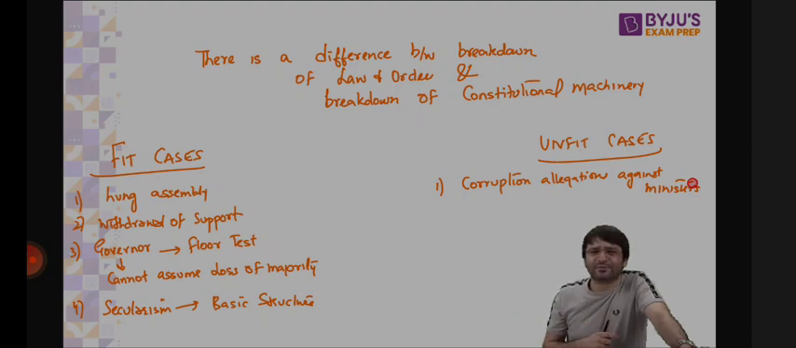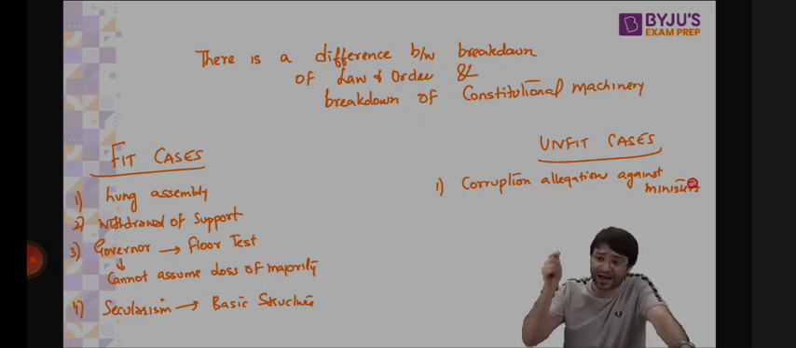Mere corruption allegations against the minister. Or even if they are involved, you can dismiss a minister. But you can't dismiss the entire government. You are taking federalism for a toss. This is not the fit case. This is an unfit case of President's rule. So what are the other unfit cases?